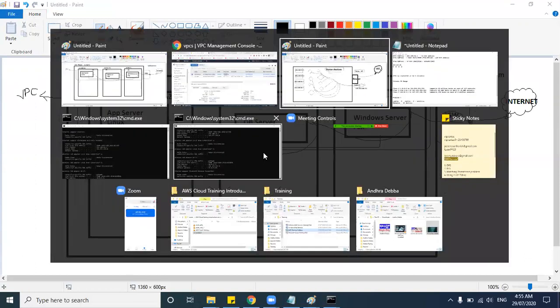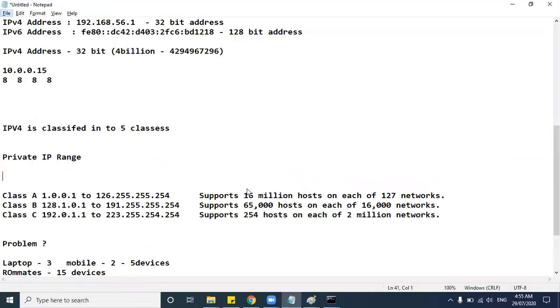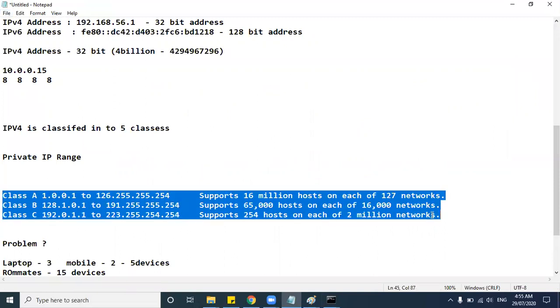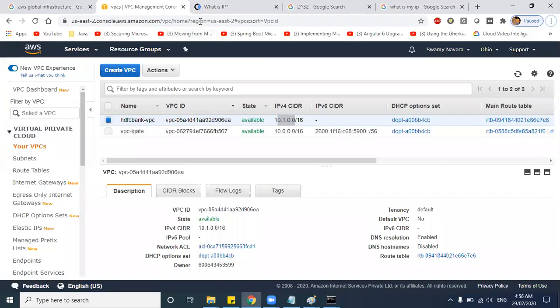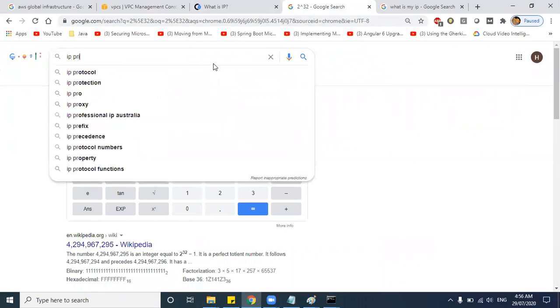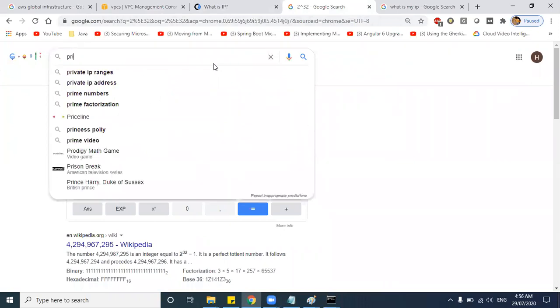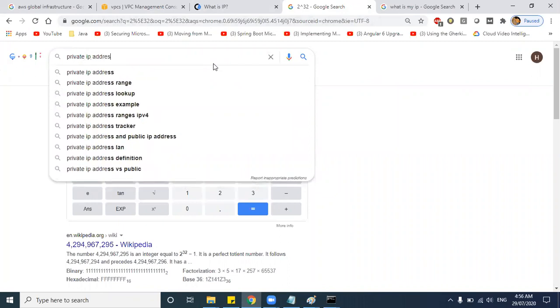So now you have resolved one issue, instead of quickly filling up all these classes, you have private IP address range classes as well. Let us type private IP address classes.